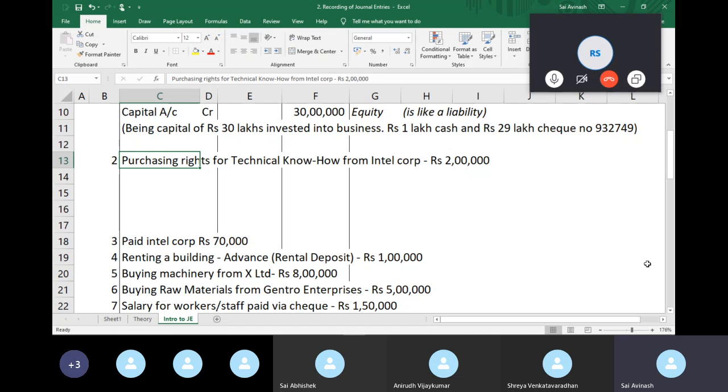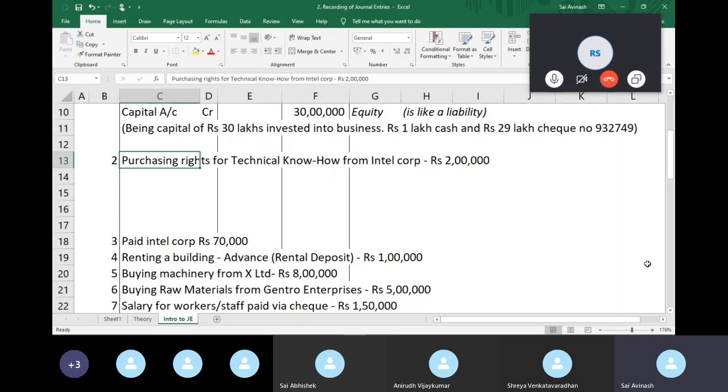Technical know-how is an asset because I'm getting benefit from it. Because I have it, I'm able to manufacture cars and sell them, so it gives me economic resources. Let's look at the other half of the coin. Because this gives me benefits over a period of time, say 5, 6, 10 years, and it's not going to expire in the next 2 months, it's not an expense.